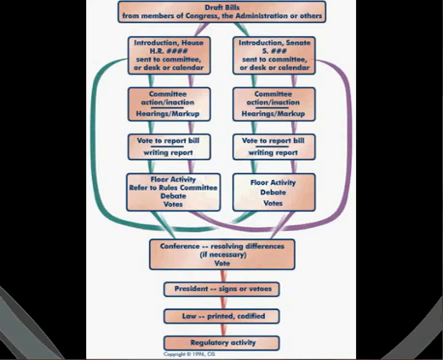The House sends it to a committee, which is a group that handles a certain topic. For instance, if the bill was concerning natural resources, it might go to the Standing Committee in the House of Natural Resources. The committees have different hearings and then vote to report the law. Members of the committee will then write a report and send it back to the House along with the bill, where the House will debate and vote on the bill. If it gets passed, the bill goes to the Senate, and the process starts over.